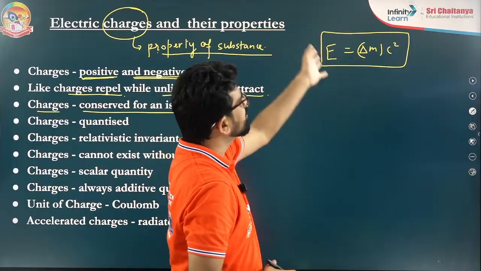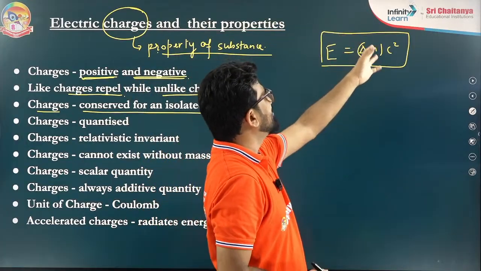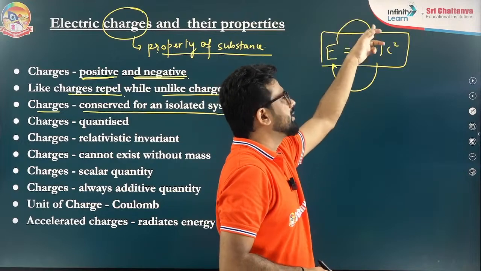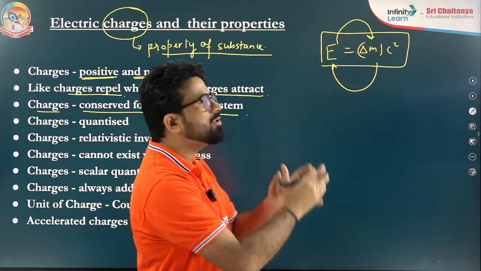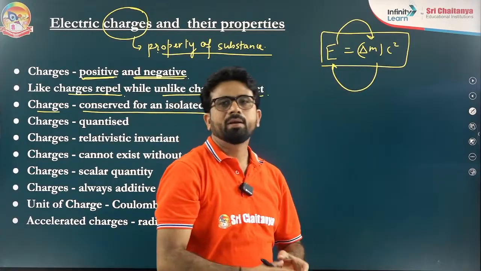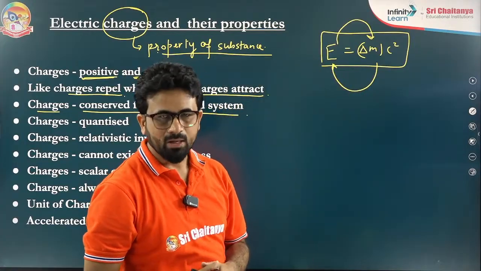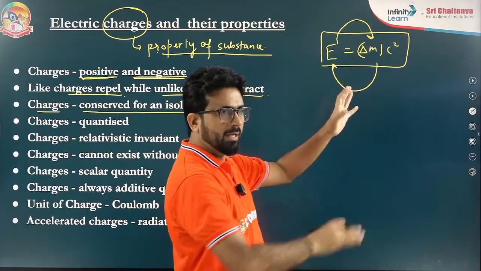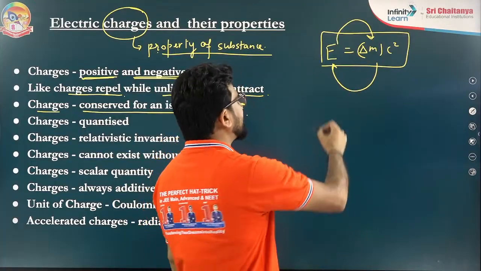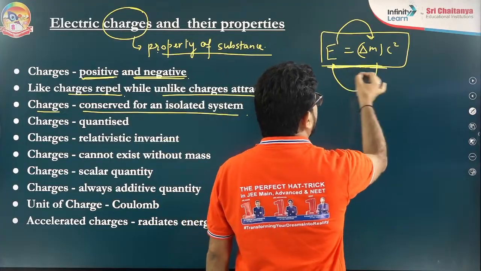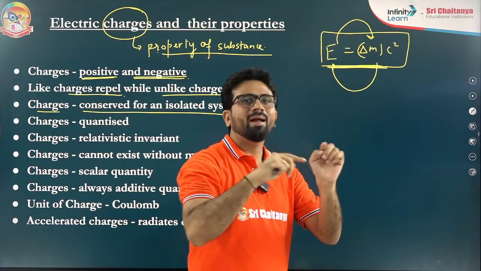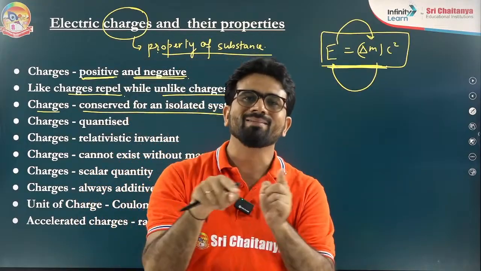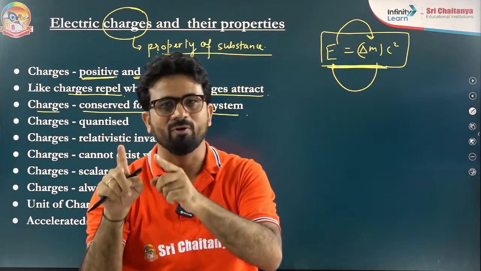And in this equation, if you see it, mass can be converted into energy and energy can also be converted into mass. Based upon this, nuclear reactions are possible, either a fission process or a nuclear fusion process. In both cases, energy and mass are actually one form of the other.